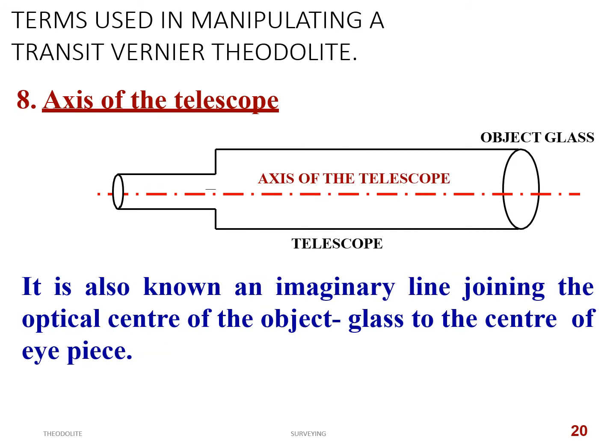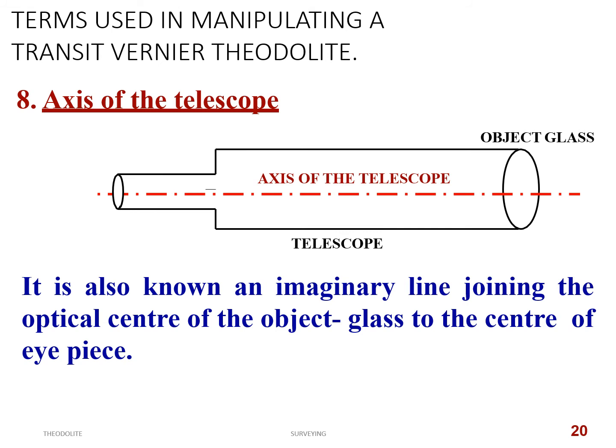And again, we have the axis of the telescope. These two are different terms. The line of collimation is different, and the axis of the telescope is different. But when the instrument is in perfect adjustment, these two will merge into a single line. That must be noted. So what is the axis of the telescope?